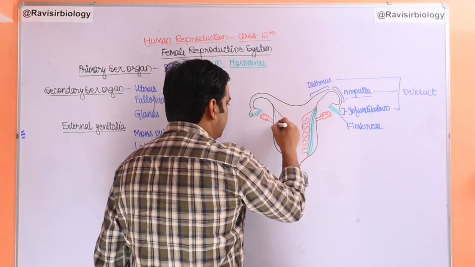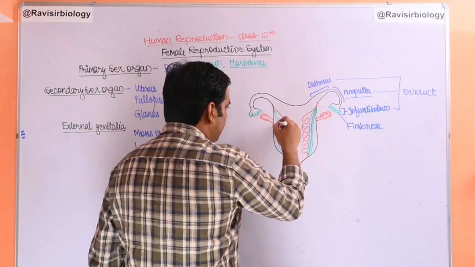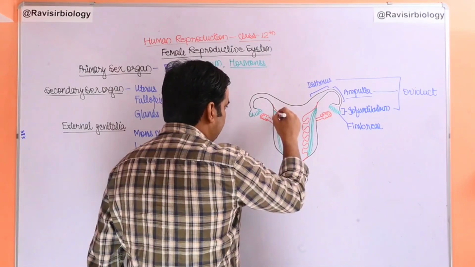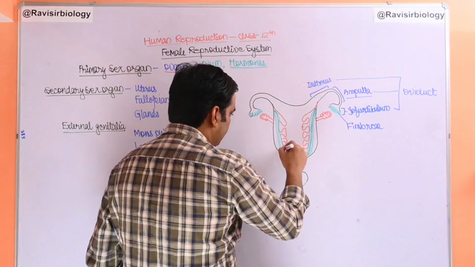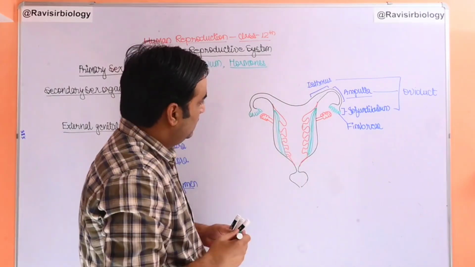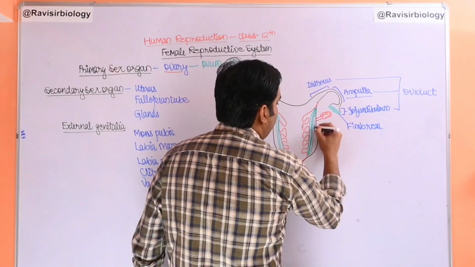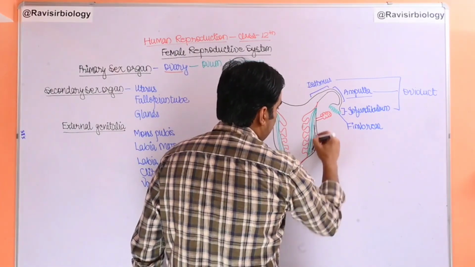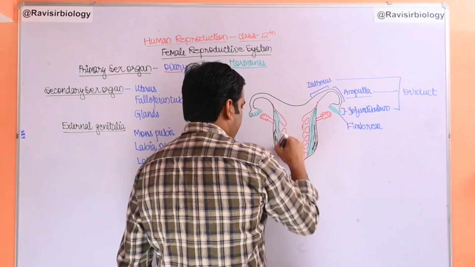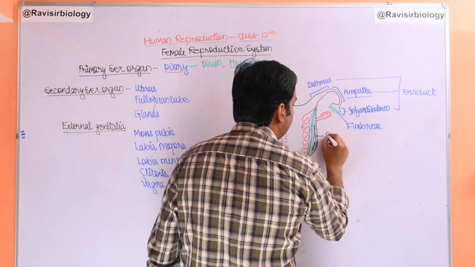The outermost layer is called perimetrium.